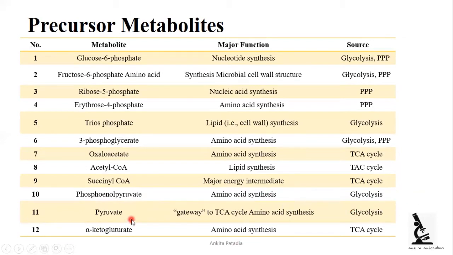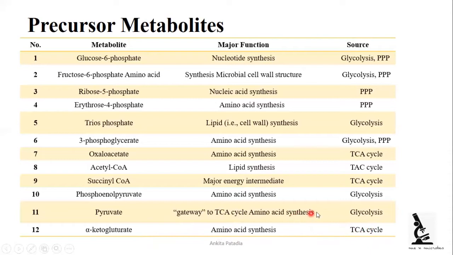Eleventh is pyruvate, the gateway of the TCA cycle for amino acid synthesis, and it is produced by glycolysis. And the twelfth and last precursor metabolite is alpha ketoglutarate, which plays an important role again in amino acid synthesis and is produced by the TCA cycle.